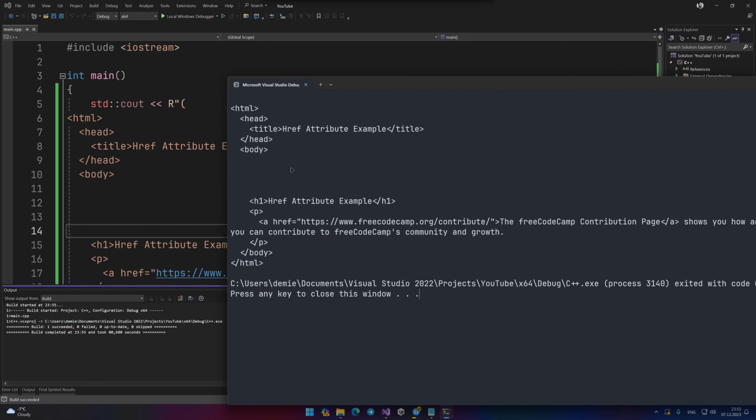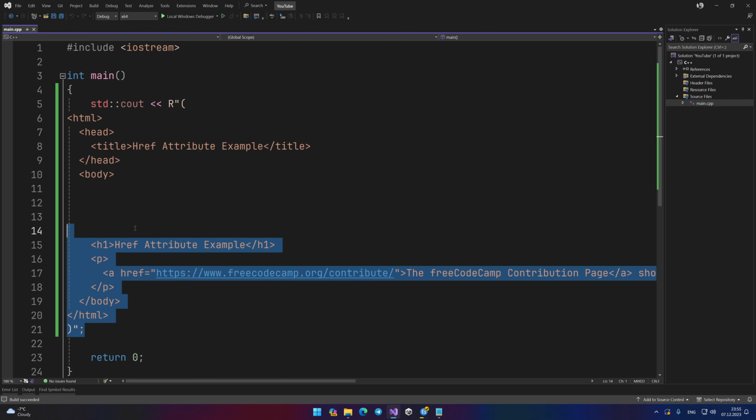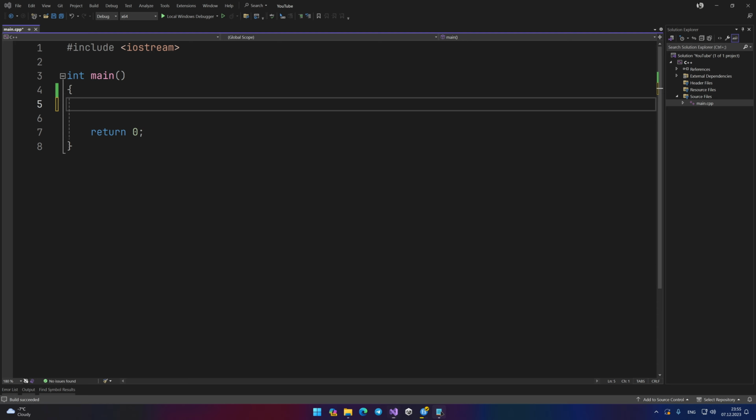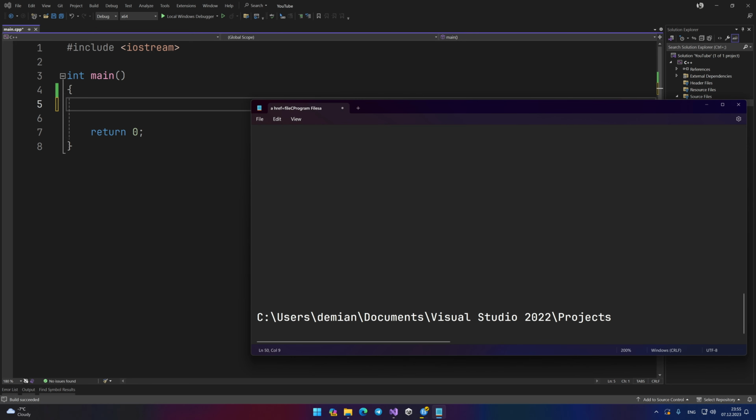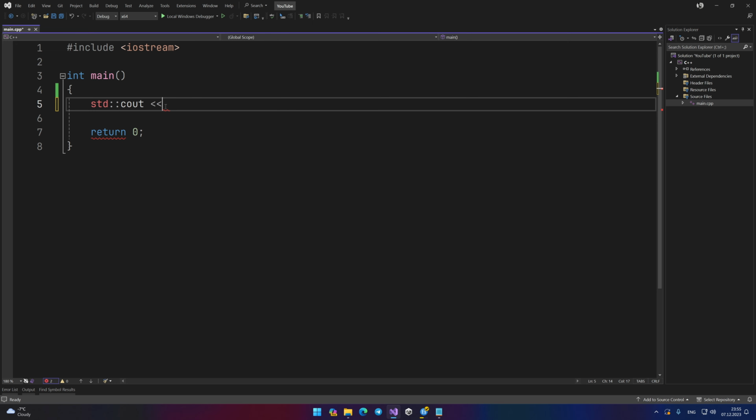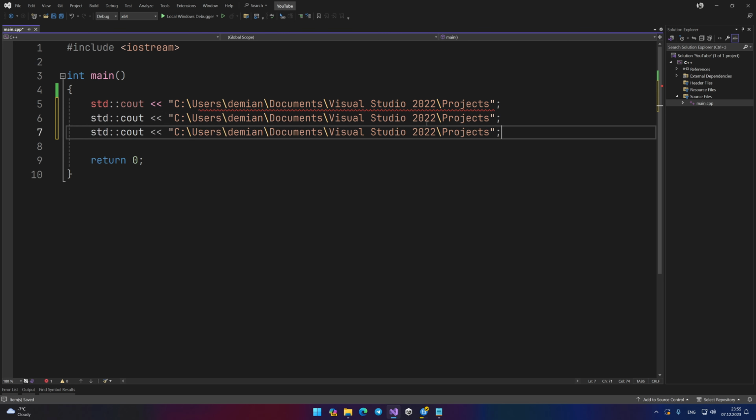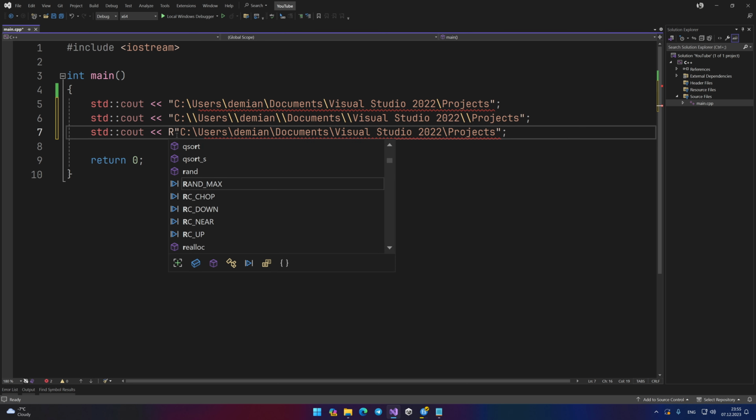Well, in the end, raw strings can be used when you want to create strings that will have paths to files. For example, take this text. There are a lot of backslashes here. We can use a simple string, but we'll have to add another one to each of the backslashes. Or you can just use a raw string.